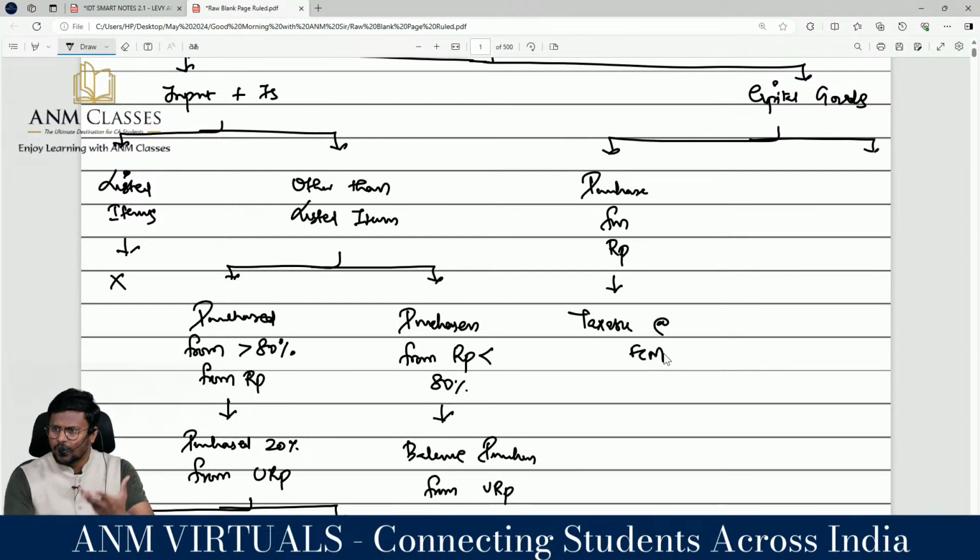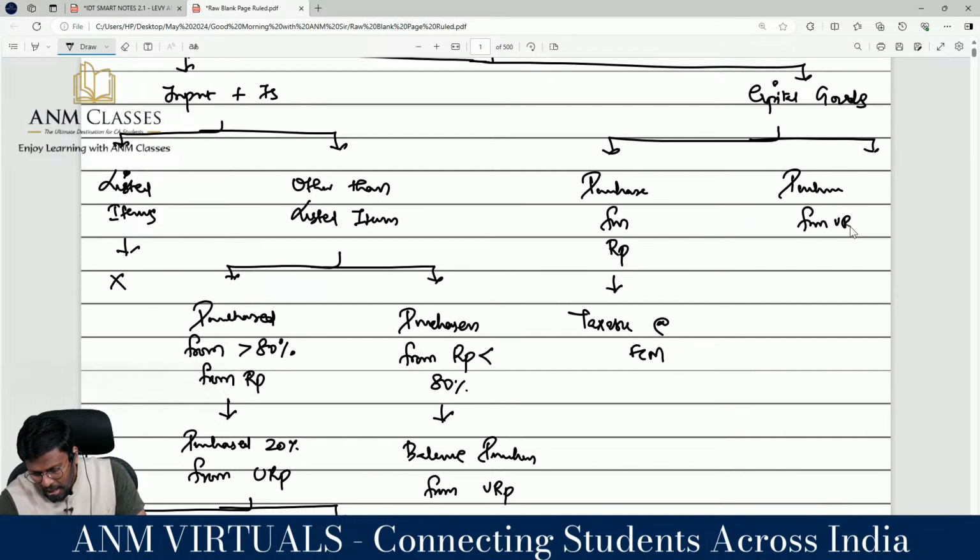You need not pay RCM because you purchased capital goods from a registered person, who himself would have collected tax. So it is taxable at the normal rate. But if purchased from an unregistered person, then GST is payable. GST payable at the applicable rate.